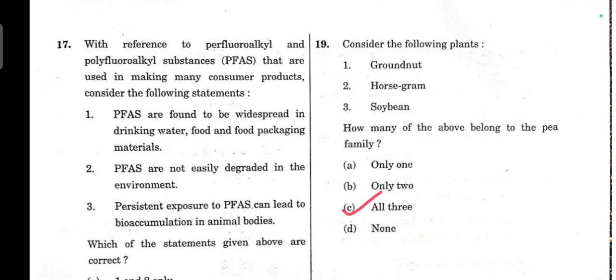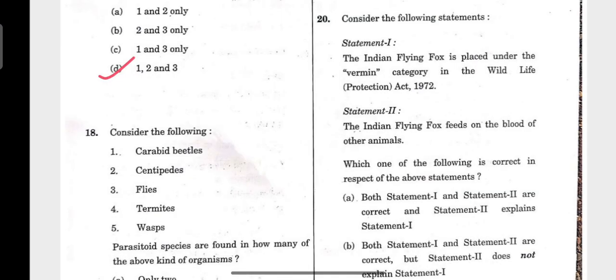19th question. How many of the above belong to the pea family? All 3. Groundnut, horse gram and soybean. They belong to the Fabaceae family. Question number 20. Consider the following statements. Statement 1 is correct and statement 2 is incorrect, but this question is dropped from consideration.